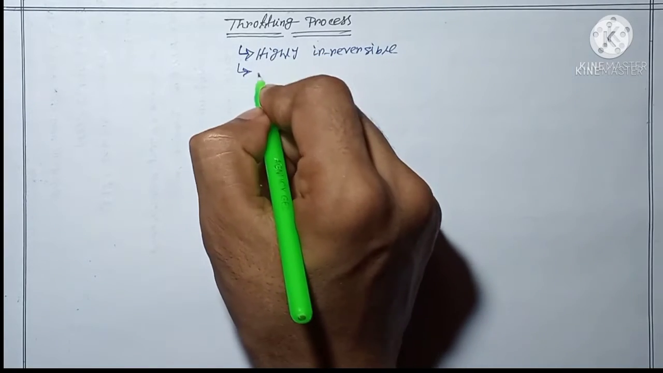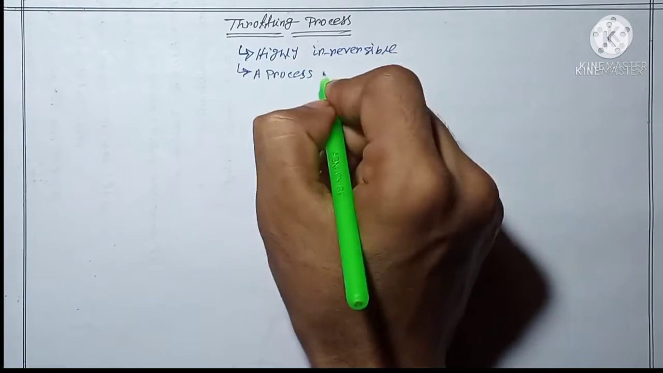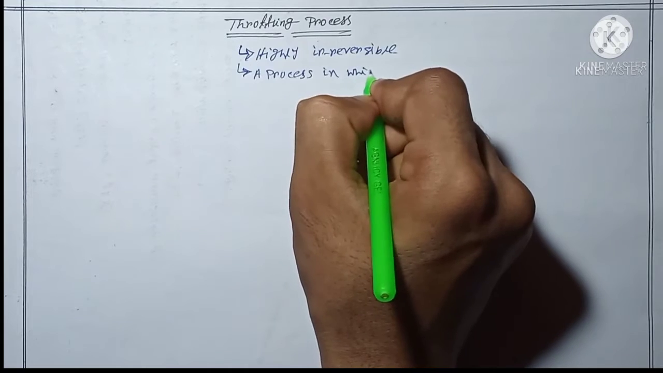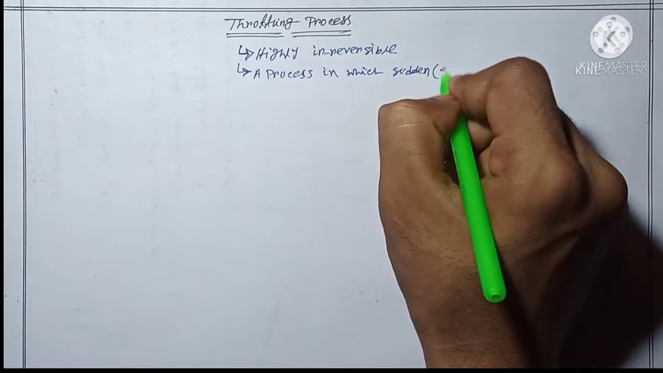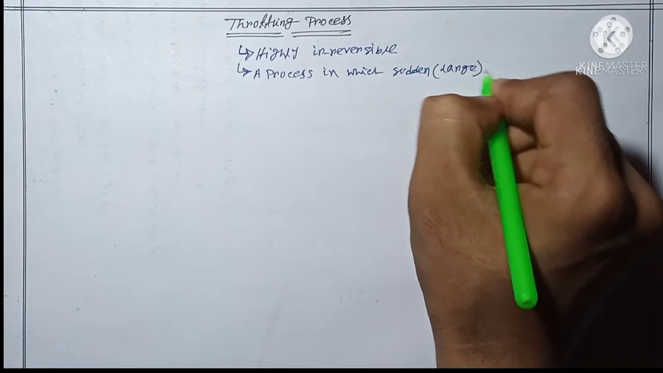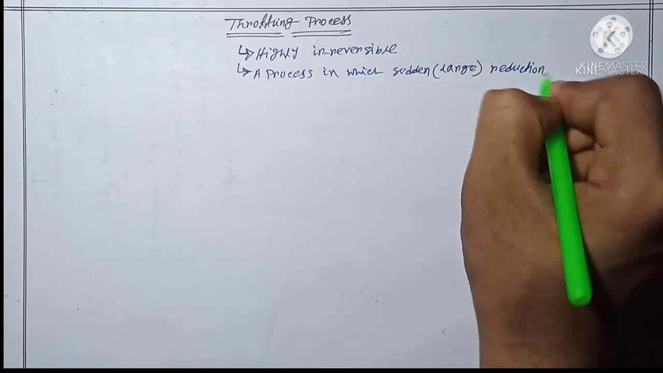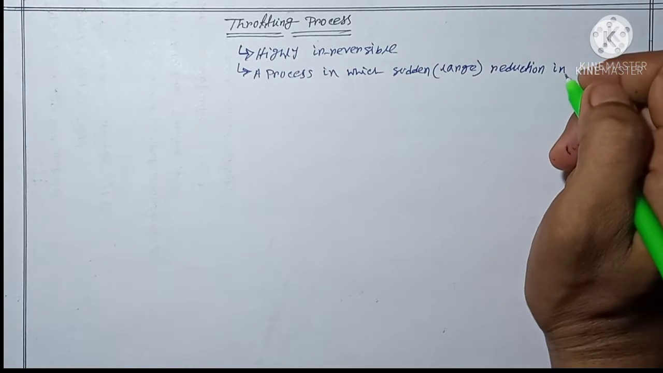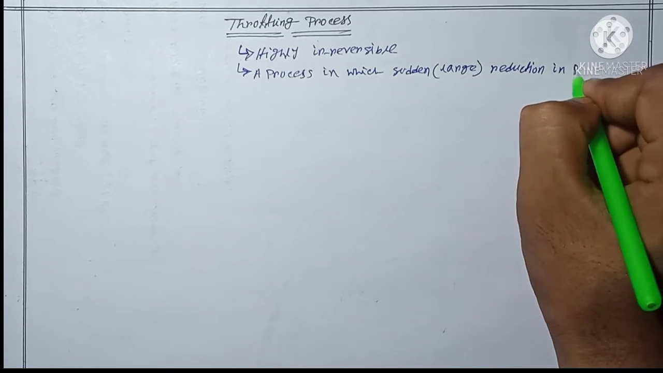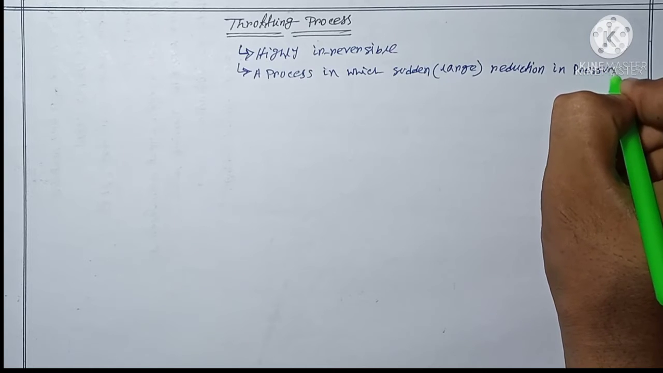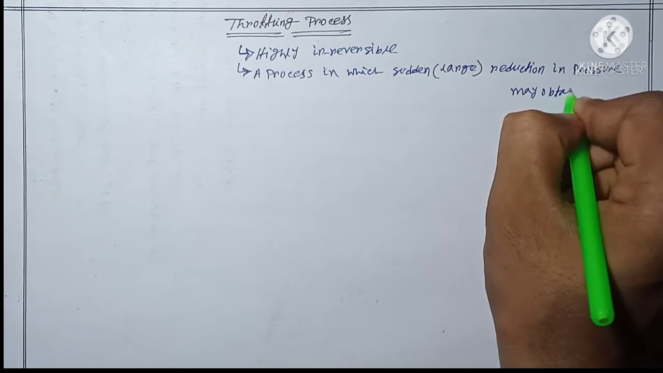Next is the process itself. This throttling process is a process in which a sudden, or better than sudden, you can say a large reduction in pressure may be obtained. So this too is very important.